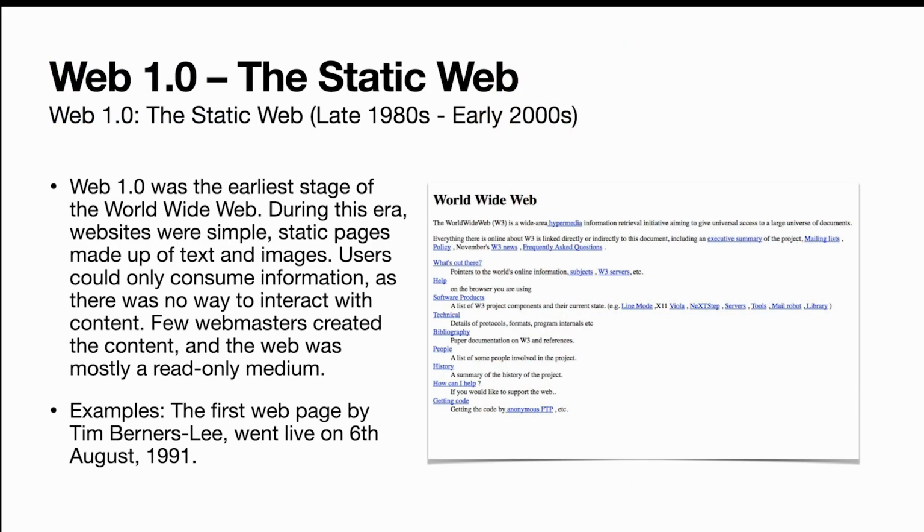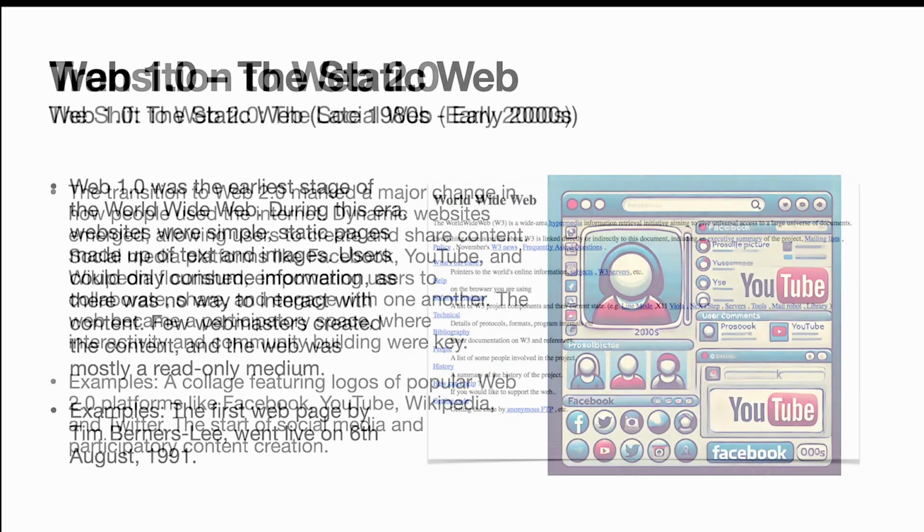Web 1.0 was the first version of the World Wide Web. During this time, websites were simple, static pages mostly made up of text and images. Users could only read the information, and there was no way for them to interact with it. The web was mainly for reading content, and only a few people, called webmasters, created websites. A good example of this time was the first web page, created by Tim Berners-Lee on August 6, 1991.